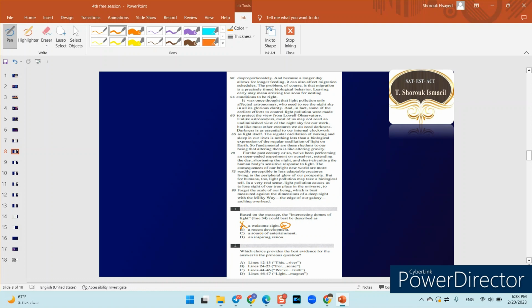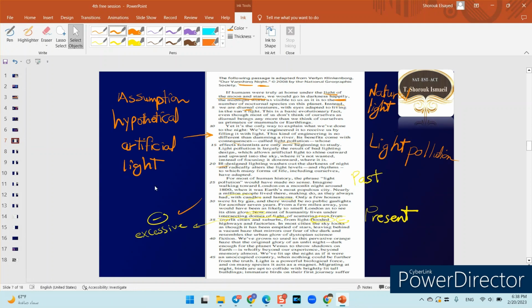Okay. Number two, a recent development. Let's think about that. Here, back again to the passage. He was talking actually about the past when he said history, and then he moved on to talk about the present time when he said now. So in the past there was not enough artificial light because it was very dim. Now, in the present time, it has domes of intersecting lights. So, what do you mean here?